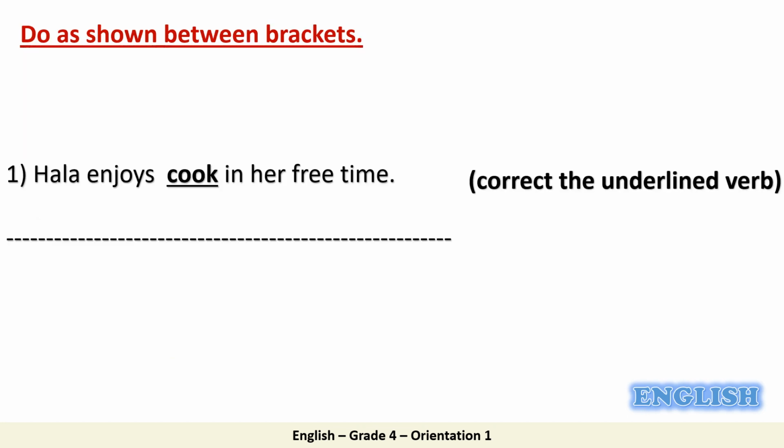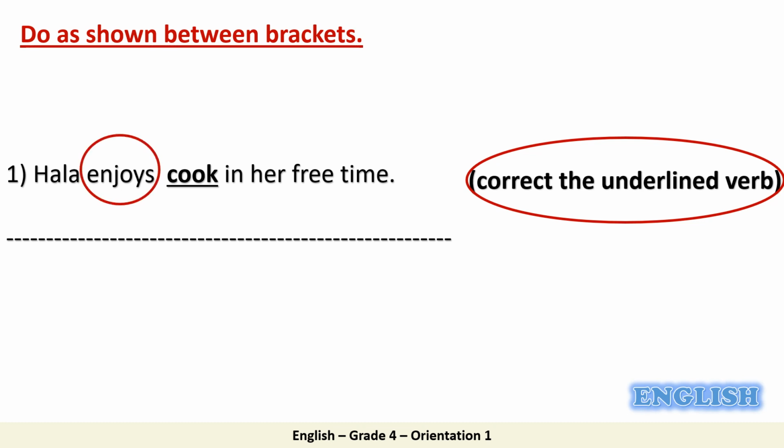Do as shown between brackets. Hala enjoys cook in her free time. We have to correct the underlined verb. Now in this sentence we have the word enjoys. So we are going to change and correct the verb cook into cooking.